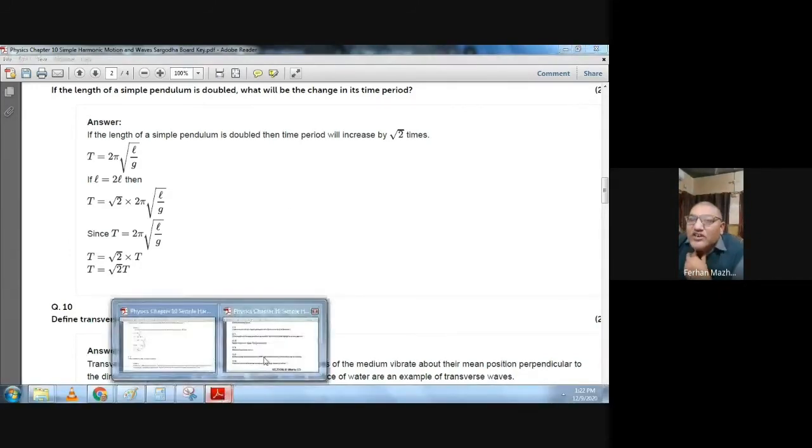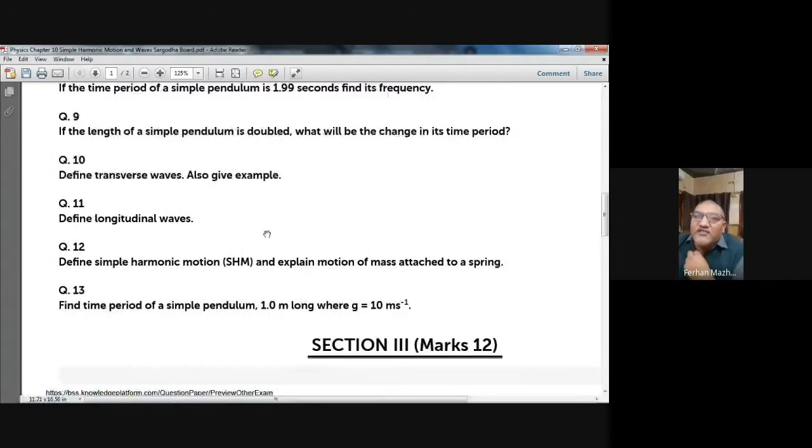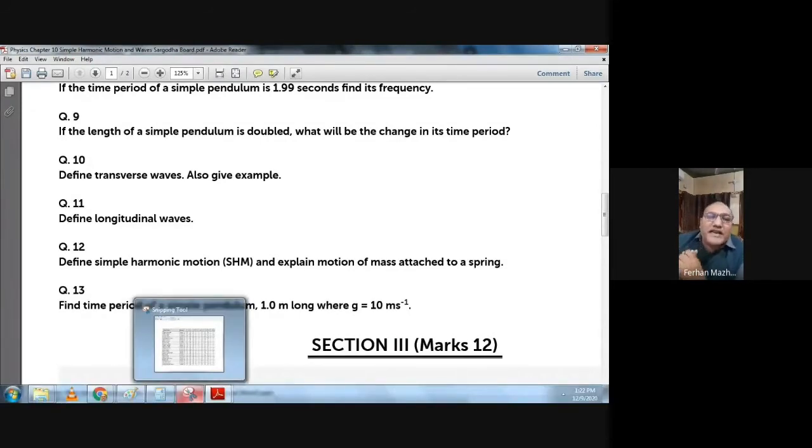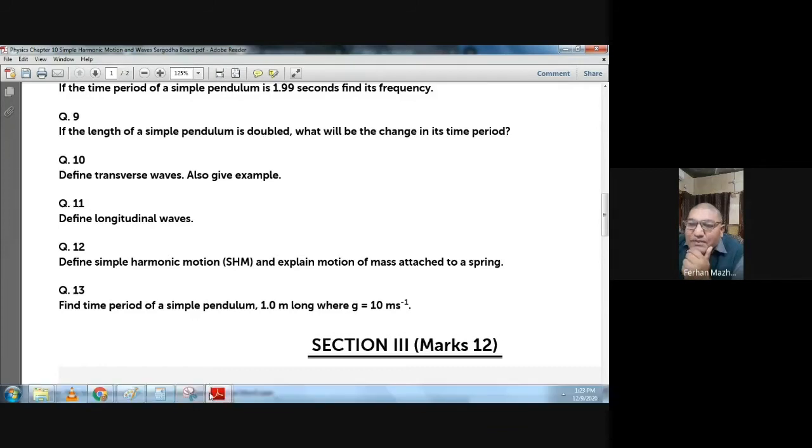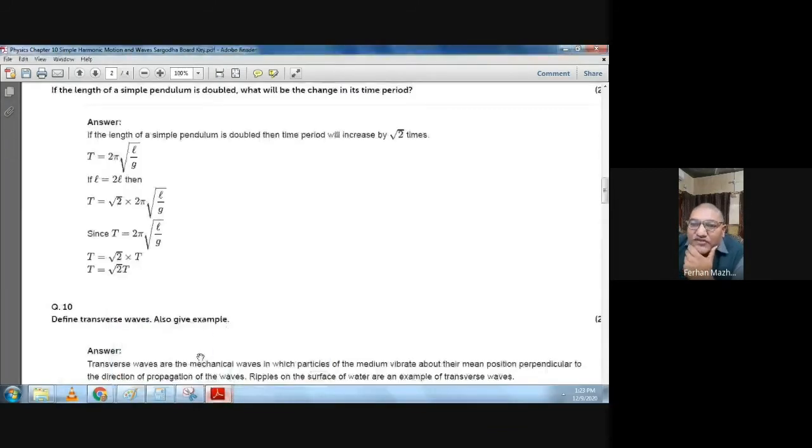The next question is, define transverse waves. Also give an example. Transverse waves are those waves in which the particles of the medium vibrate perpendicular to the direction of the wave. Transverse waves are those waves in which the particles of the medium vibrate perpendicular to the propagation of the wave. Famous examples are the water waves in a ripple tank.